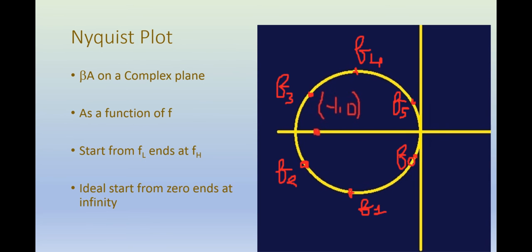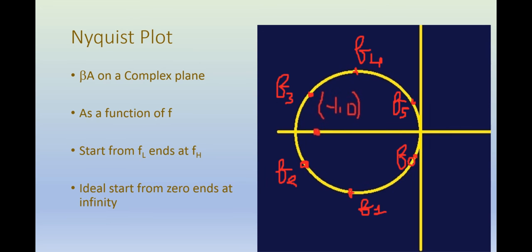Then you go to a slightly higher frequency, let's say F1, calculate the beta A and then mark it on the complex plane. Then you again compute the beta A at a frequency which is higher than F1 and mark it on the complex plane.